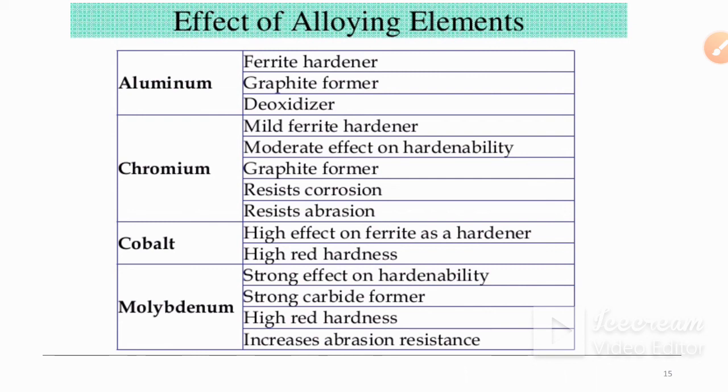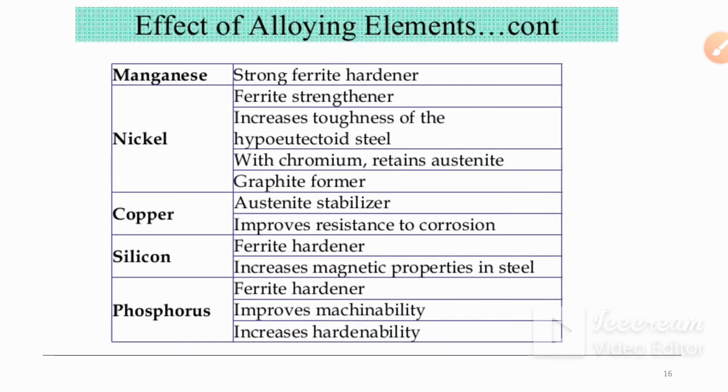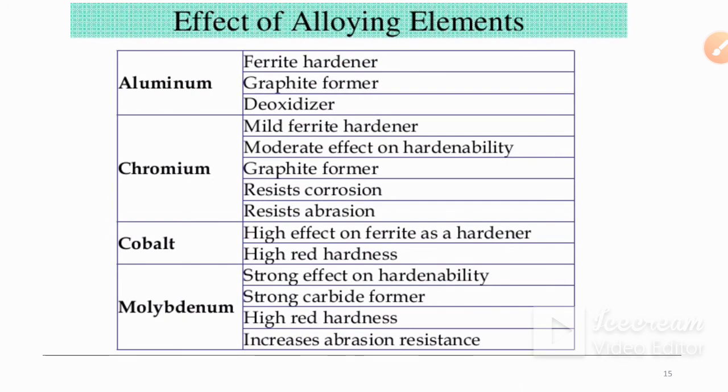Next is chromium: a mild ferrite hardener with moderate effect on hardenability, a graphite former, resisting corrosion and abrasion. So chromium is mostly used for corrosion resistance and as a graphite former. Then cobalt has a high effect as a ferrite hardener and has high red hardness, which means it provides hardness at elevated or higher temperature. So cobalt is mostly added for producing tool steels.